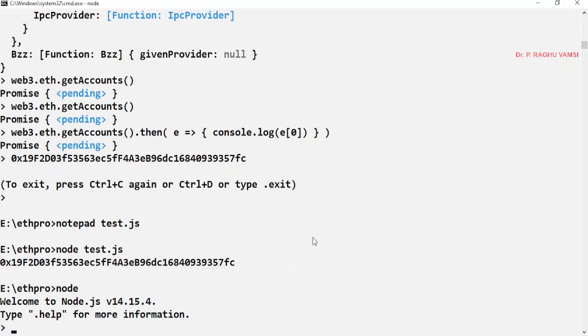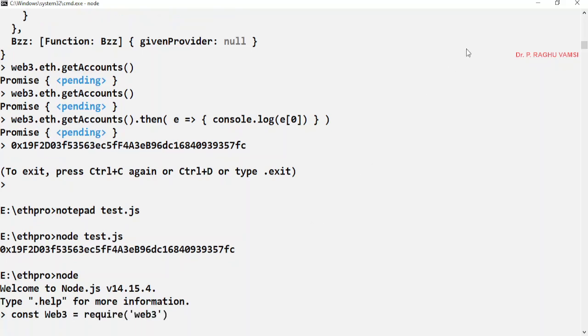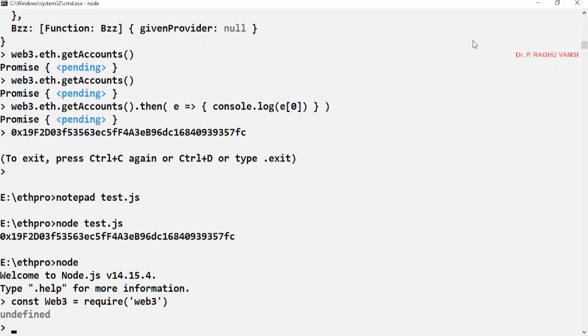That is, const web3 is equal to require of web3. This is the standard practice you are supposed to do. Whenever you say const, that cannot be changed. It's a fixed object you are going to create like that.